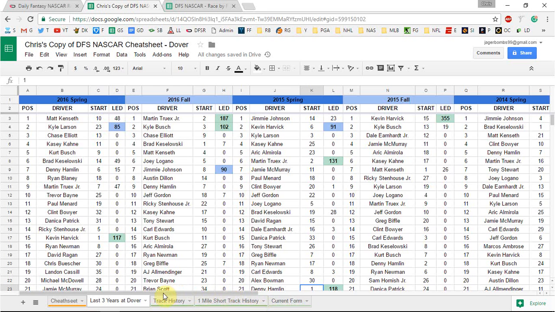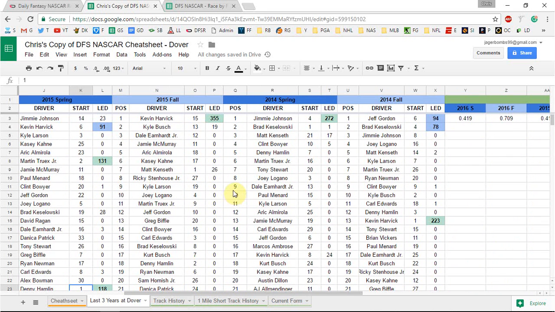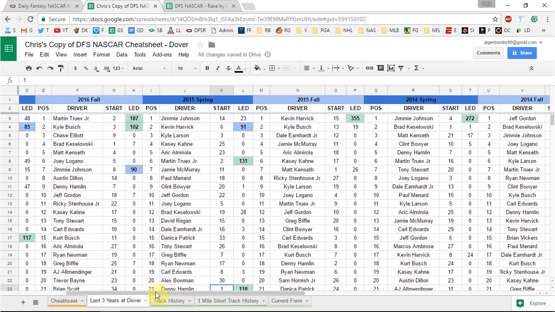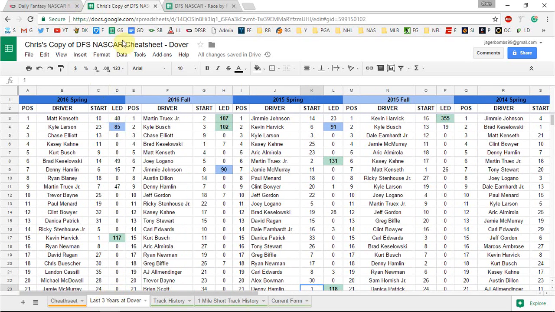The only year where someone who started outside the top 10 was in the top three in laps led, or led over the 85 to 90 lap range, was Kevin Harvick, where he pretty much dominated the whole race: 355 laps led, started 15th. He made it up to the front pretty fast there. So definitely finding that dominator is going to be important this week.